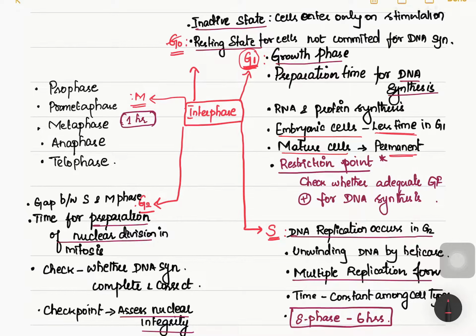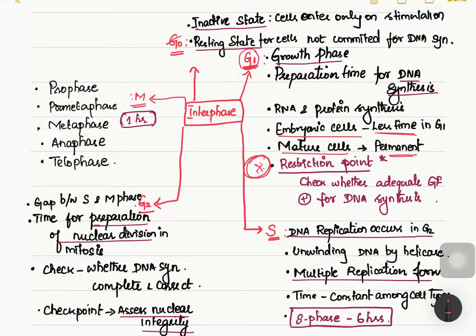But here there is a very important point, which is called the restriction point. This is very important in G1. So what is this restriction point? Cells entering G1 cannot enter S phase directly. It has some checkpoints.